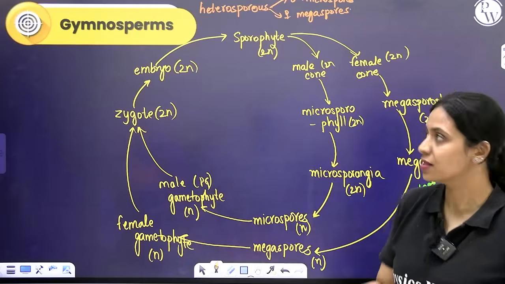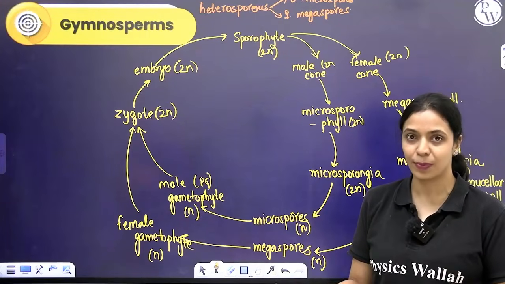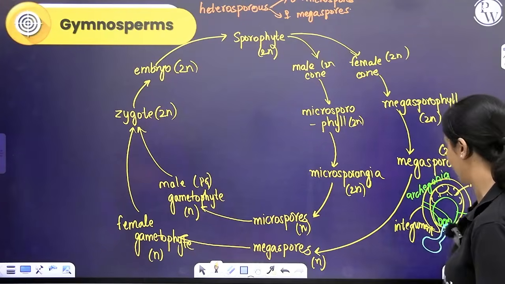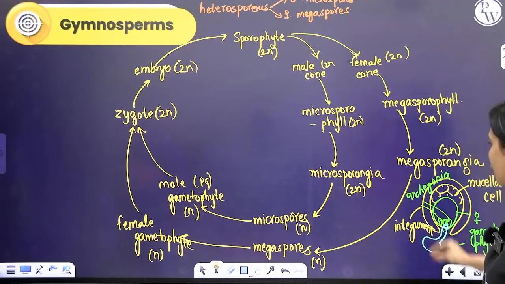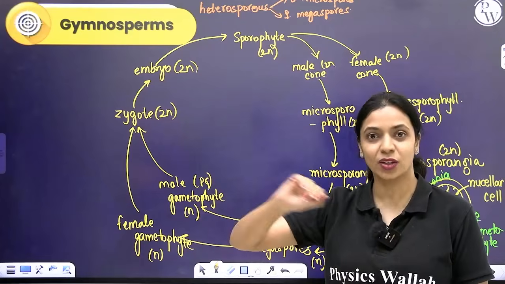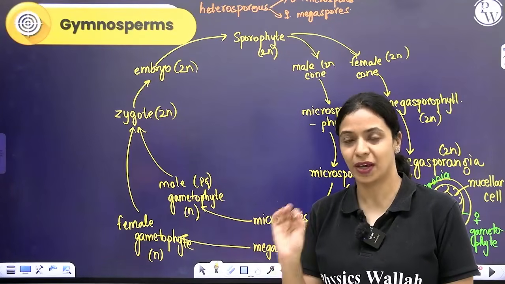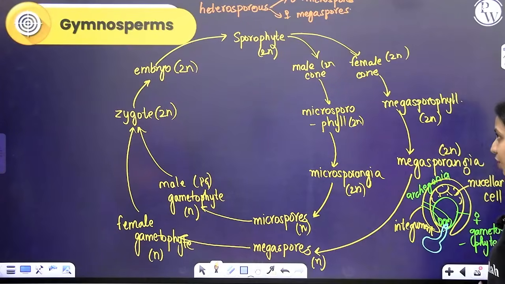Now the thing is, the sporophyte may be monoecious, may be dioecious. If it's monoecious, an example is Pinus. A dioecious gymnosperm example is Cycas. Okay. That's about the life cycle of gymnosperms. For gymnosperms, you don't need water. Pollen grains are released and the wind will carry the pollen grains to the archegonium or to the megasporangium or ovule. So here there is no requirement of water.